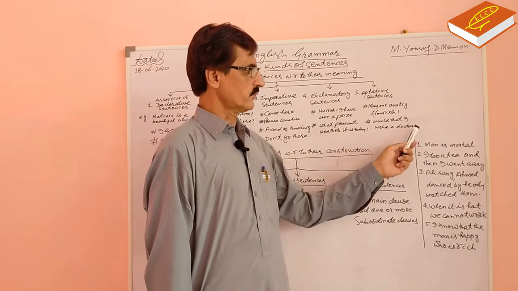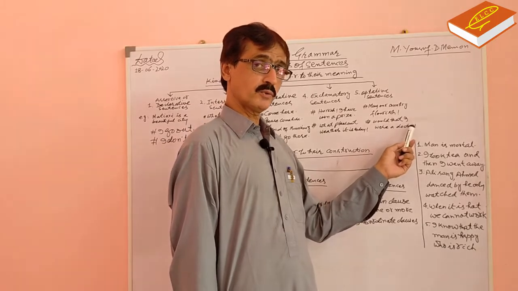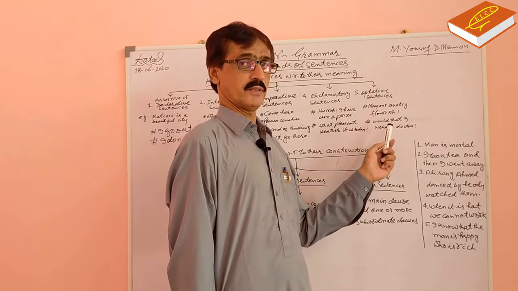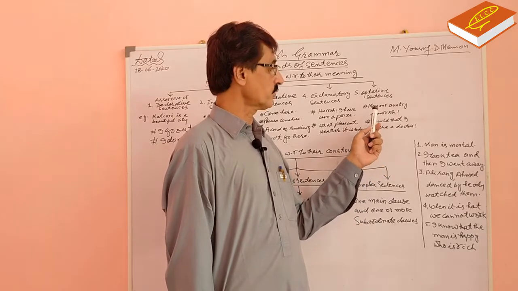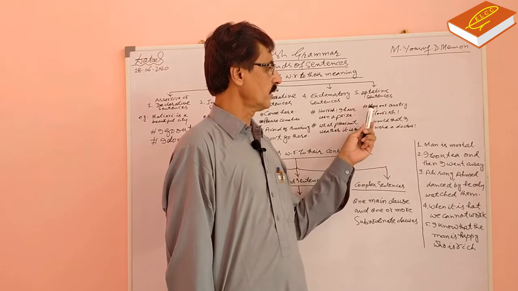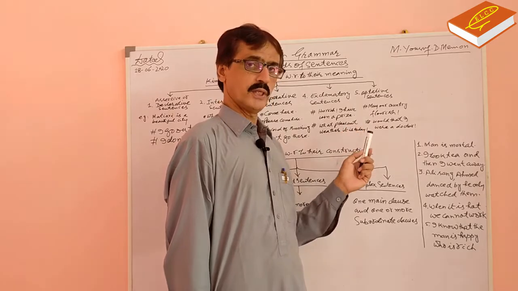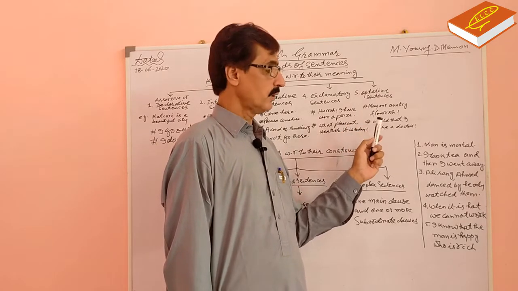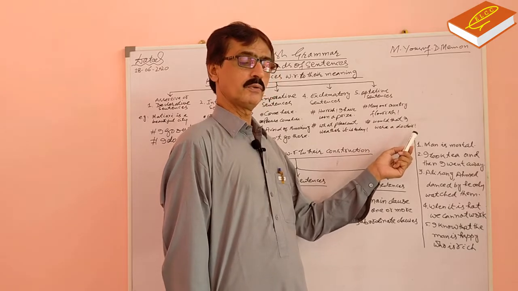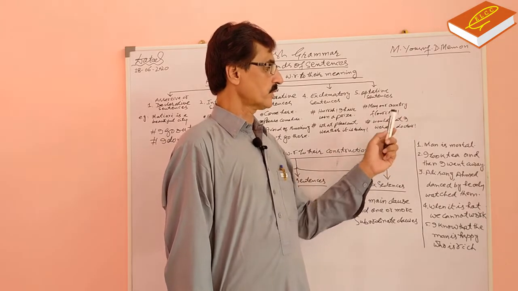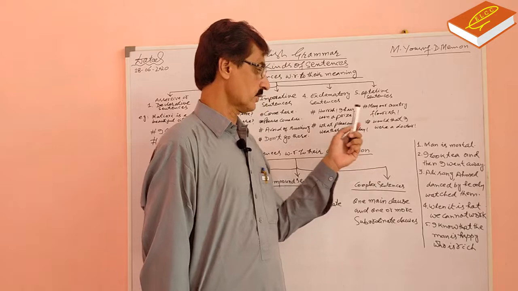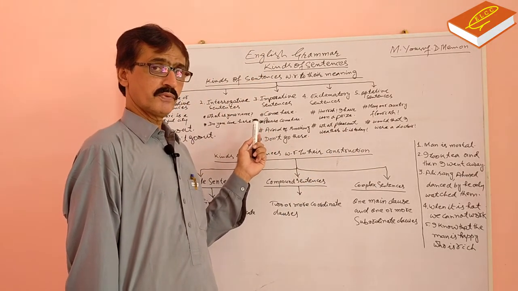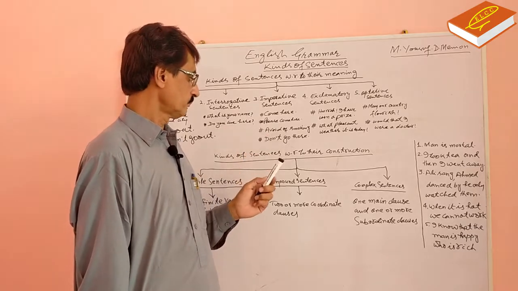In these sentences, mark of exclamation is also used in the end. But these are not exclamatory sentences. These are optative sentences. In these sentences, may or would that are used, and an exclamatory mark is also put at the end of the sentence. These are the basic 5 kinds of the sentence.